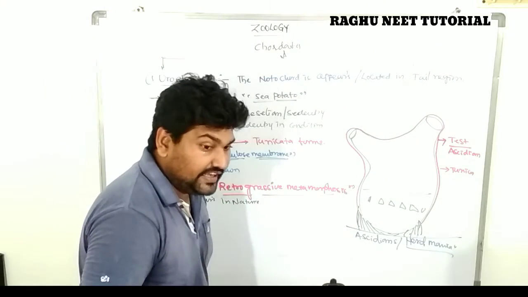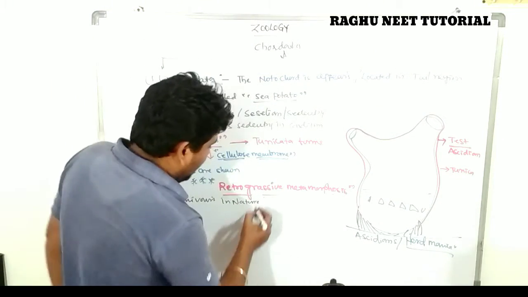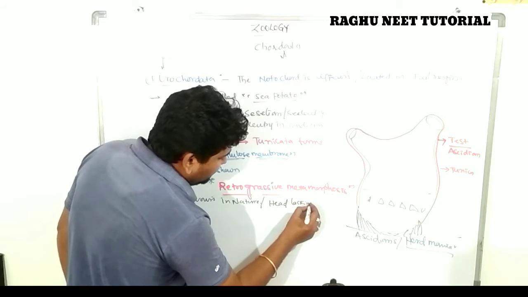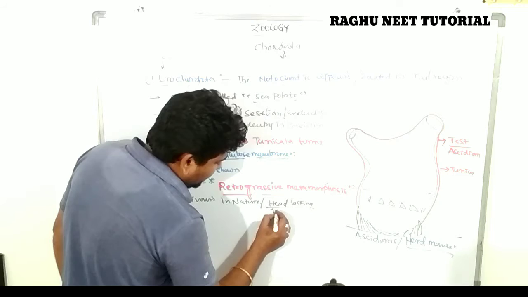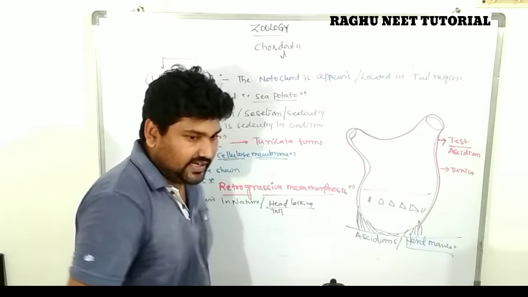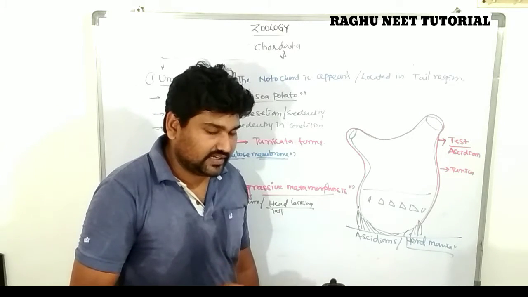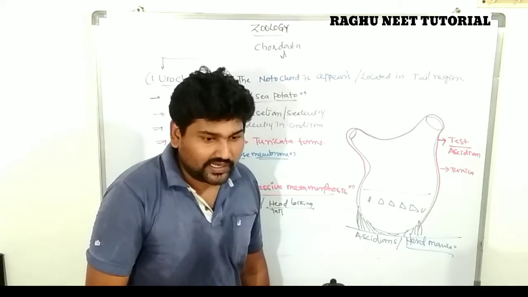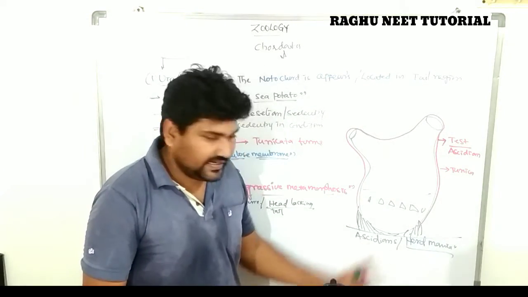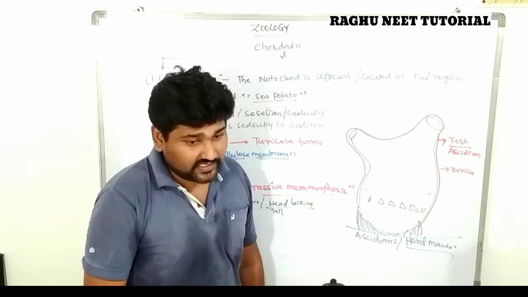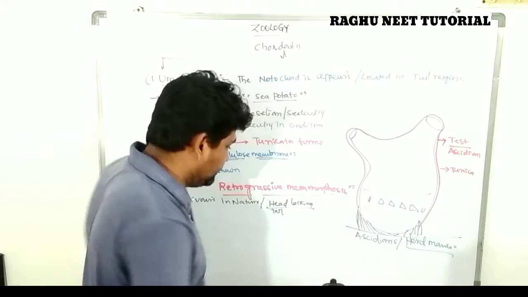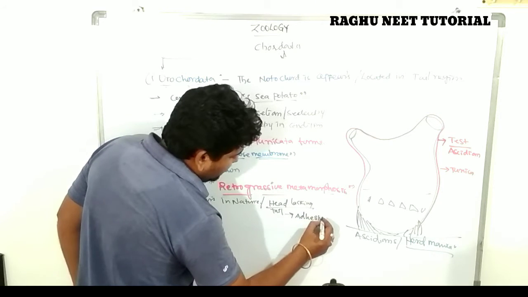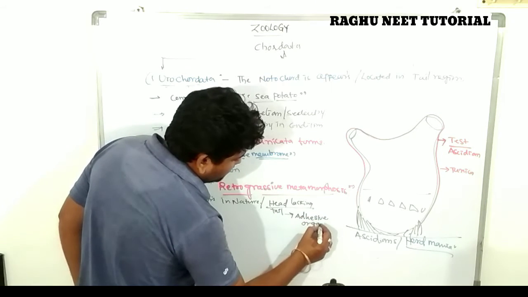These are completely lacking a head, and the tail is present. The tail secretes some kinds of fluids, and the tail contains adhesive organs.